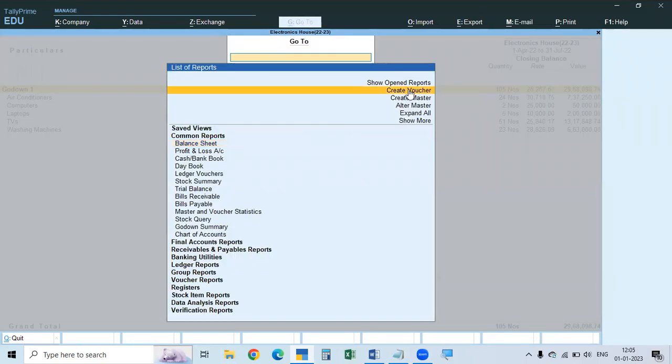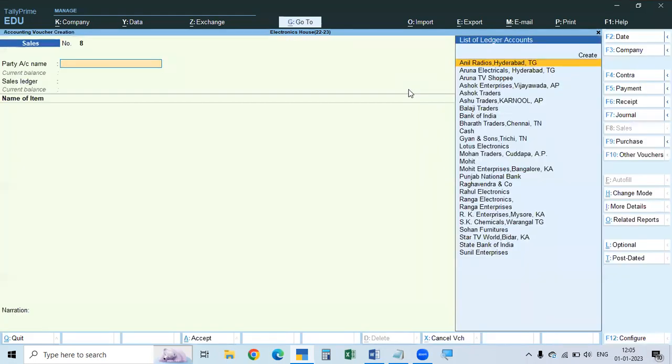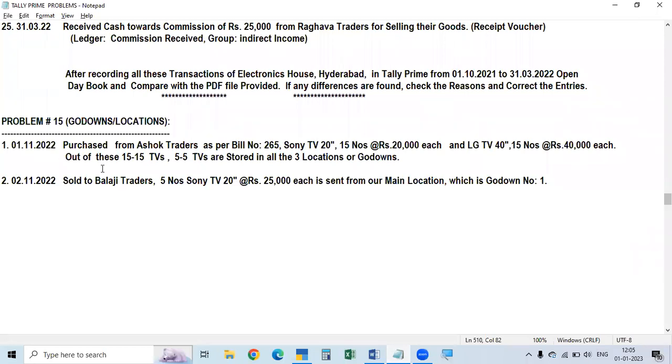Here, Create Voucher. We are creating vouchers now because we have to purchase material for the other godowns also. So go to Voucher. In this case, we will take up a problem here. On 1st November, purchase from Ashok Traders as per bill number 265. The bill number is 265, the date is 1st November. Purchase from Ashok Traders. For that we will go.